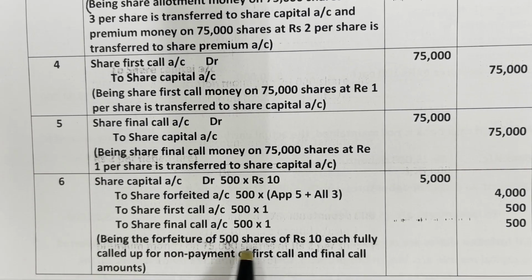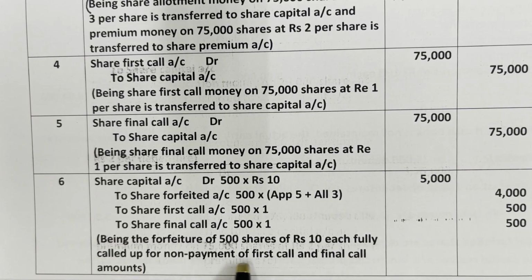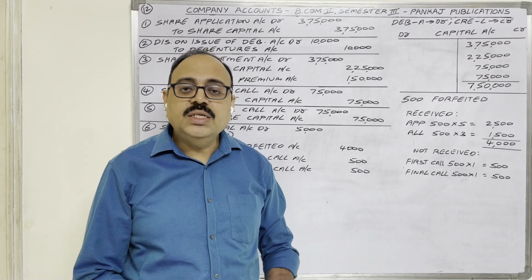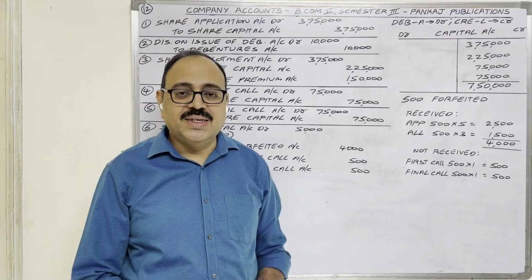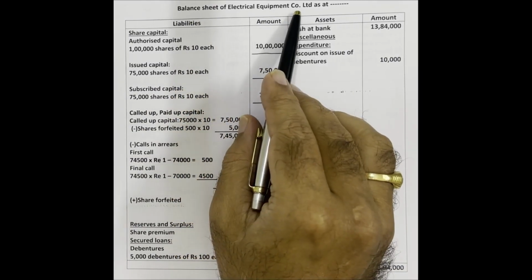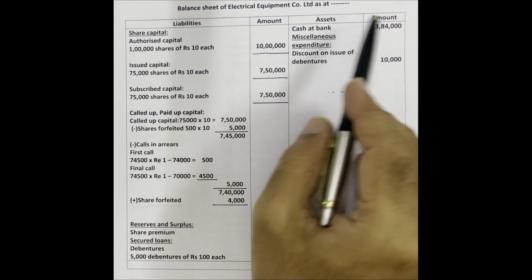Being the forfeiture of 500 shares of 10 rupees each, fully called up, for non-payment of first call and final call amounts. Take a screenshot of the journal. Journal is completed. Next, balance sheet. This is the balance sheet of Electrical Equipment Company Limited, liabilities amount, assets amount.